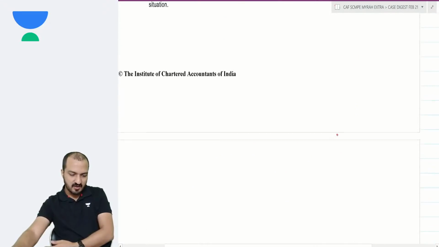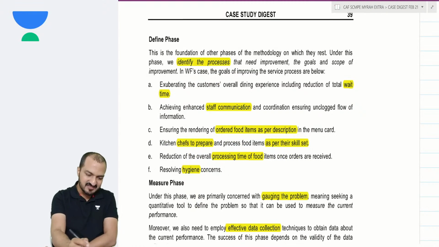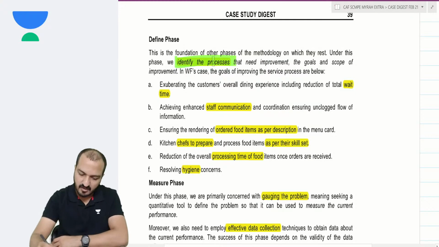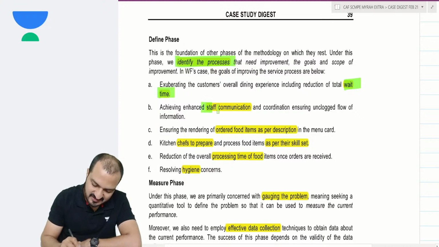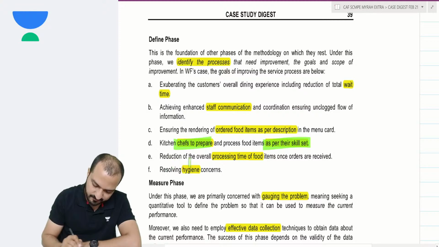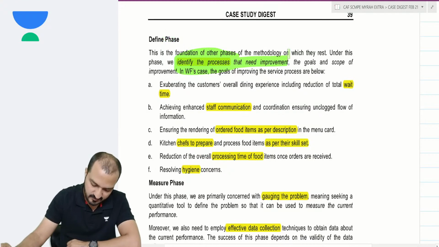So let's see what does come in each stage now. First of all, D stands for define. Define means you identify the problems. I've just made a list of all the problems that the company is facing. What are the complaints that they are facing? They have problem of waiting time. They have problem that staff communication is not good. They have problem that the food ordered is not as per the descriptions. The chefs prepare as per their skill set only. You want to reduce the processing time of the food, and you want to resolve the hygiene concerns. These are the main problems. So identify what all problems, identify the process that needs improvement, that is define.